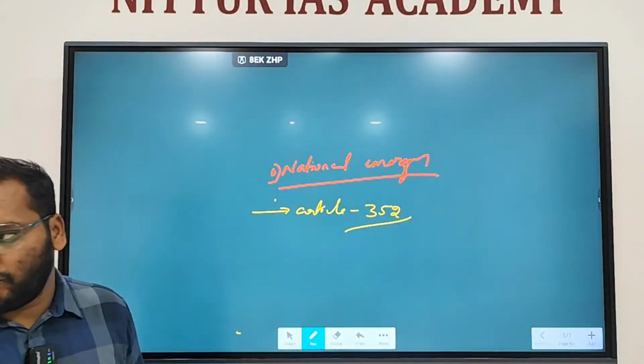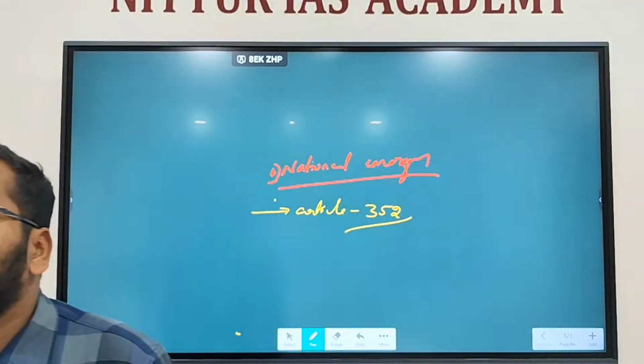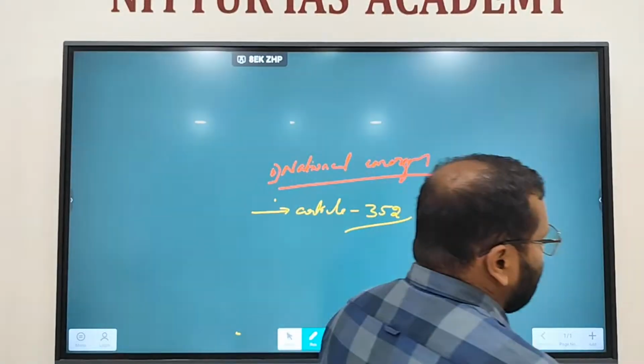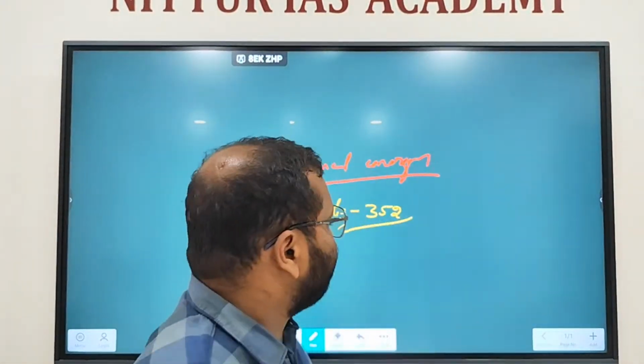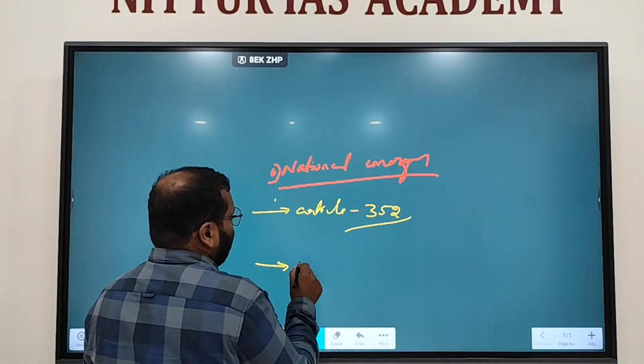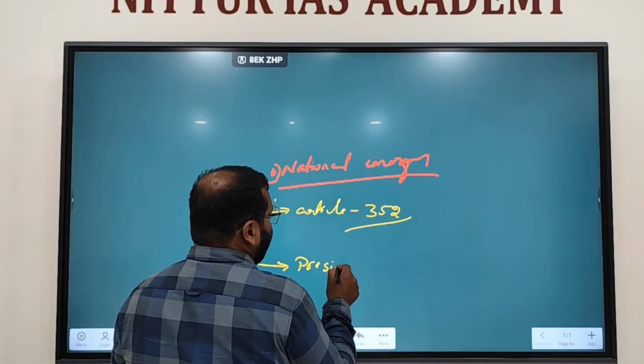Article 352, national emergency. Who can declare national emergency? I mean all three emergencies. It is the President who can declare all three emergencies.